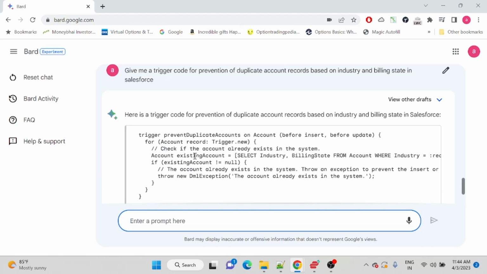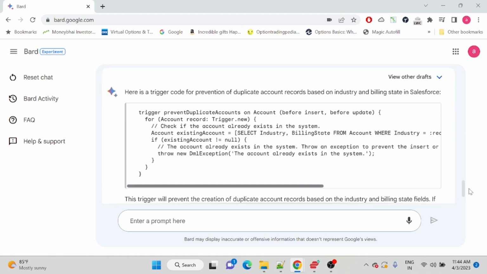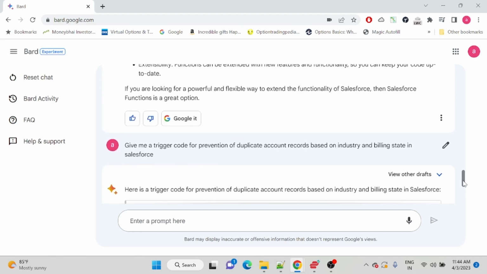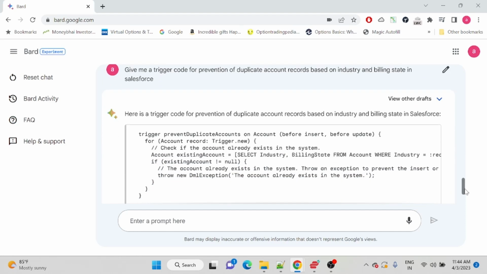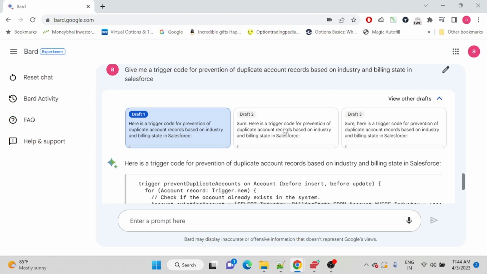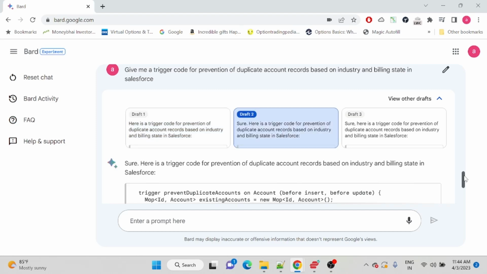So if you can see, it was able to give me code, but again, this code is not that bulkified, I would say, because as you can see, you have inner queries, and you have some other issues as well. So this code is available, but it's not a perfect code. But yes, it is able to give you code as well. This has also given draft versions. So let's see how some other draft versions have done it.